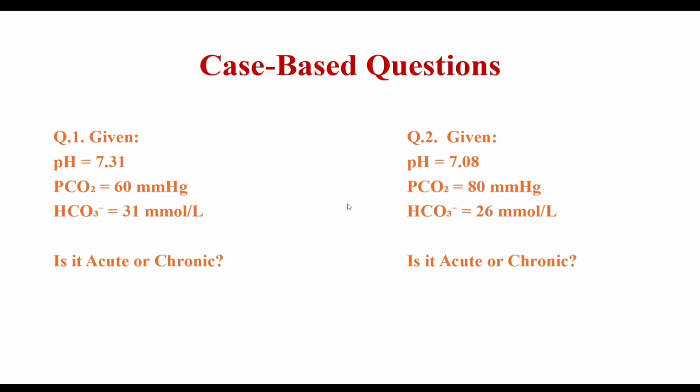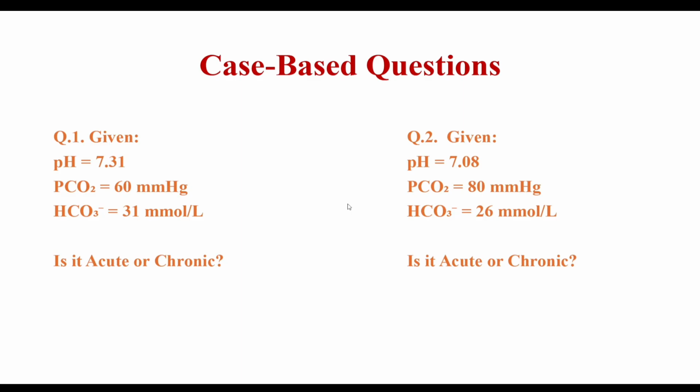So now we will define whether it is metabolic or respiratory. So in respiratory acidosis, PCO2 will increase from the baseline and bicarbonate will be normal or less. So here this is the respiratory acidosis in the first case, and also in the second case this is also respiratory acidosis.